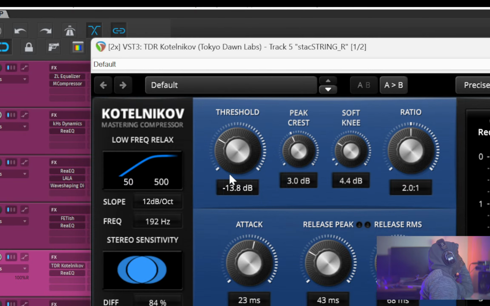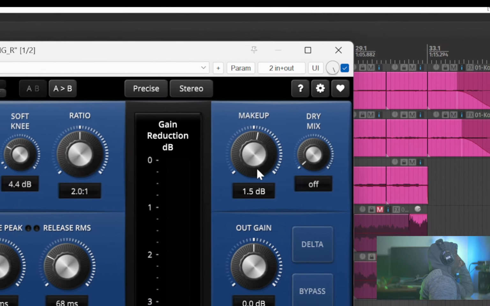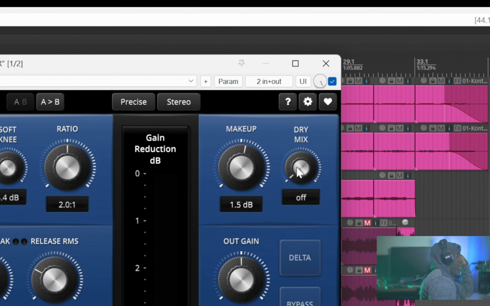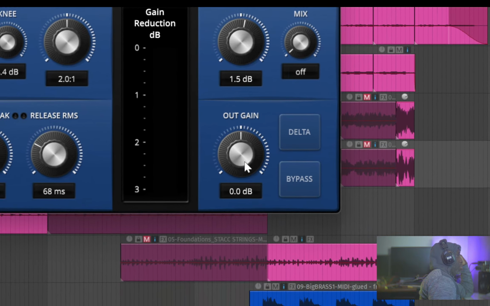So over here we have the threshold, we have peak crest, we have a soft knee, we have ratio, we have the attack, we have release peak, and we have release RMS. Over here we have the makeup gain, we have the dry wet, and we have output gain. There's bypass, and there is a delta button. The delta allows you to listen to the difference, basically what the compressor is actually doing. So you're not going to hear the dry and the wet. You're just going to hear what the compressor is actually doing.